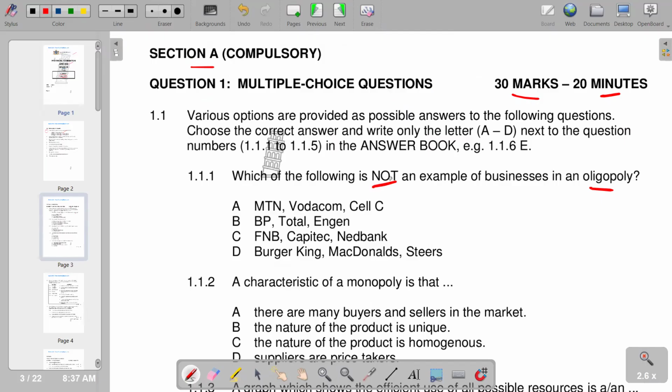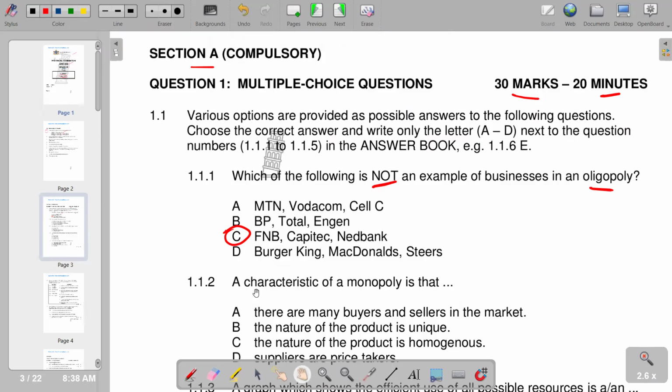So we'd like to identify the industry that has no few firms. Since we are saying oligopoly, one of the main characteristics is that we've got a few firms that are operating in that market structure. So if you look at the banking sector, C says FNB, Capital Credit Bank, which is that the banking sector is not described by few firms in the local economy. So that makes C not indicating businesses that are in an oligopoly. So this is what we have.